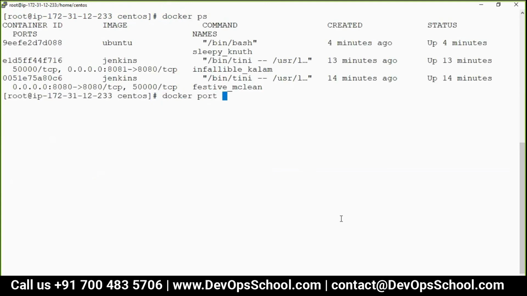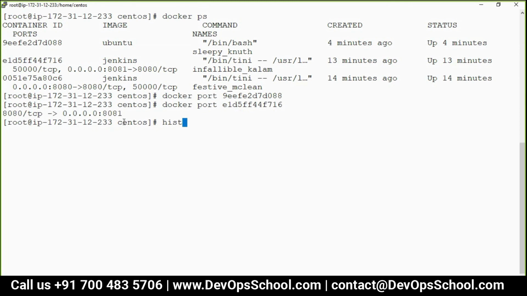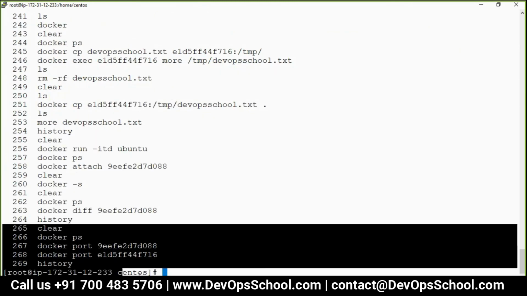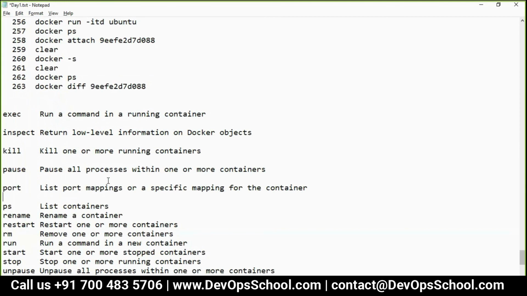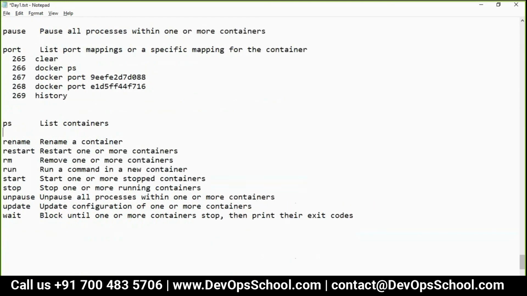So here if I use this container, there is no port exposed. But if I use the Jenkins container, it has a port exposed. See, it's exposed. So that way you can use the different containers and different things. Okay. PS command we have used it. What is a rename command?